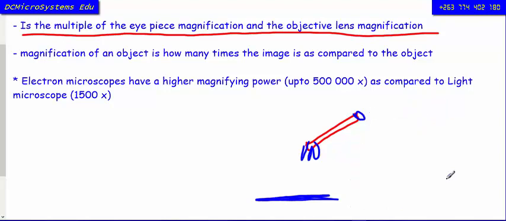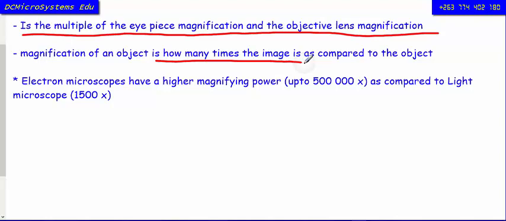Right, and then alternatively, we can also say that magnification of an object is how many times larger the image is as compared to the object. How many times larger the image is as compared to the object.